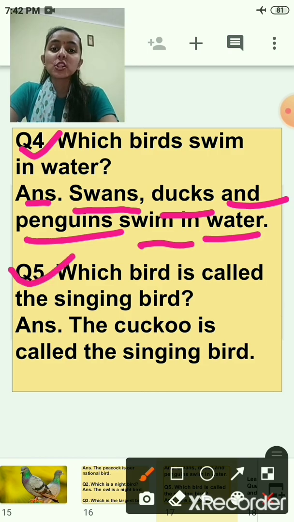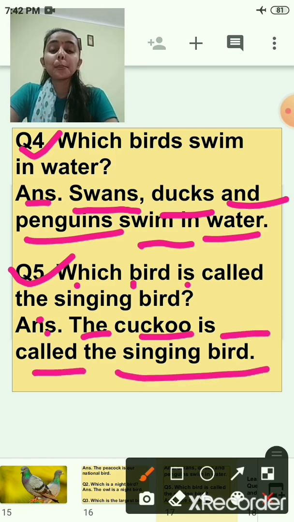Now fifth question. Which bird is called the singing bird? Yes, cuckoo. The cuckoo is called the singing bird.